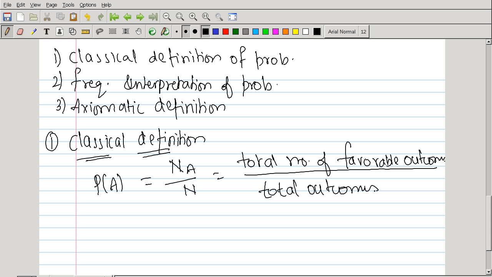Now, the probability of an event equals the ratio of its favorable outcomes to the total number of outcomes, provided that all outcomes are equally likely.